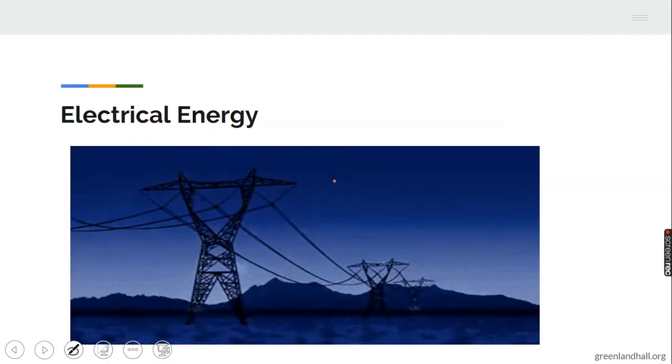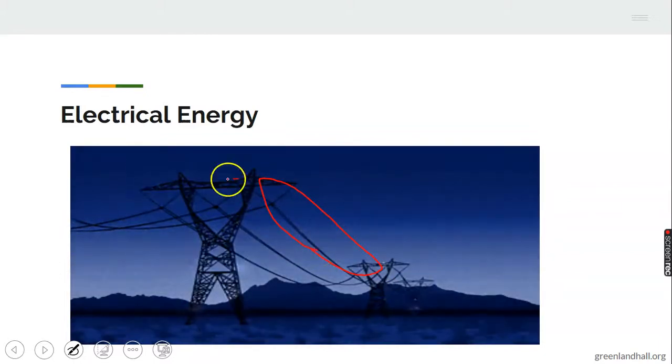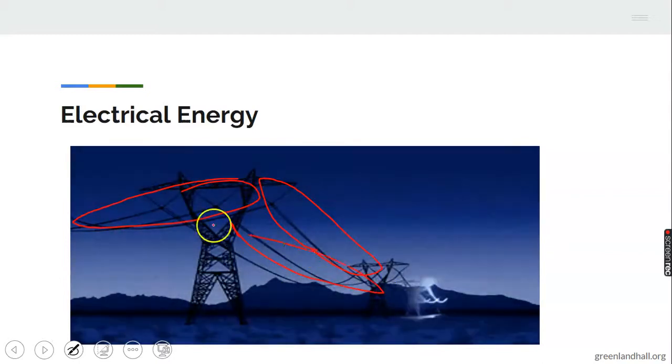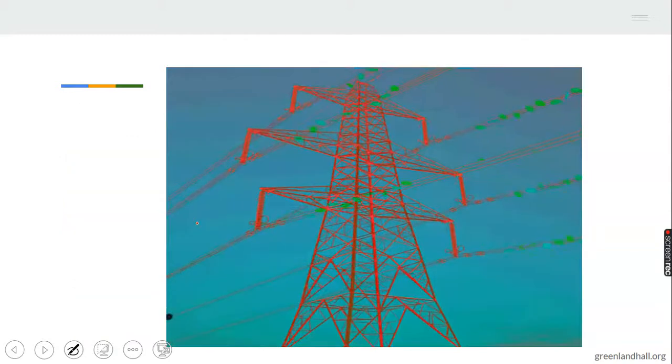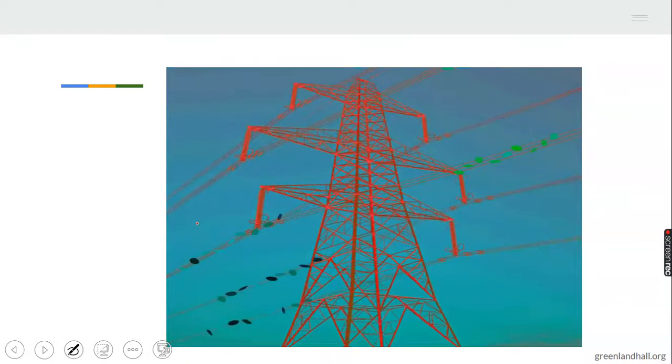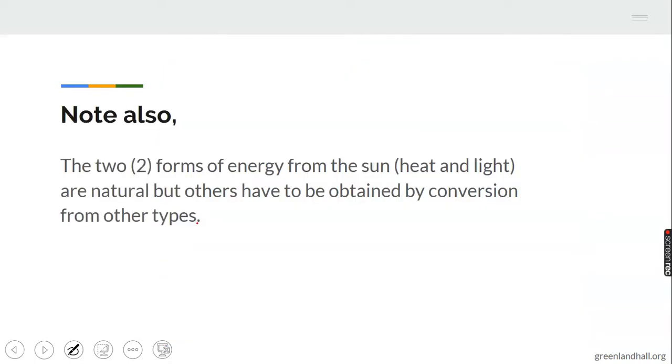Then we have electrical energy. I've mentioned this before. You know, these power cables, they do what? They help to transfer electrical power from the source to all the people that need it, to every home. That's the area of electrical energy. These are tools that help to get electricity from the source to everybody that uses it.